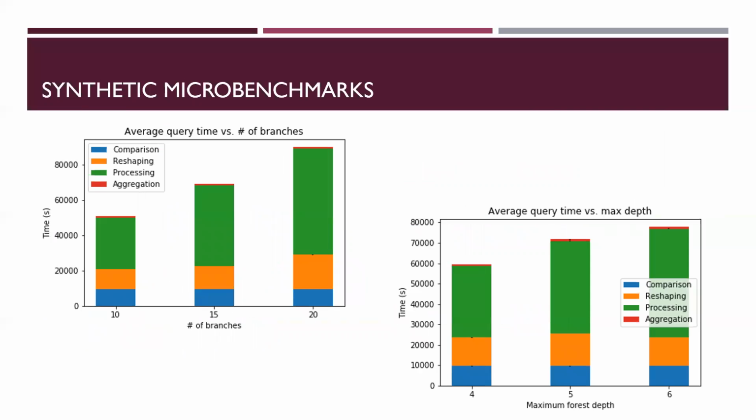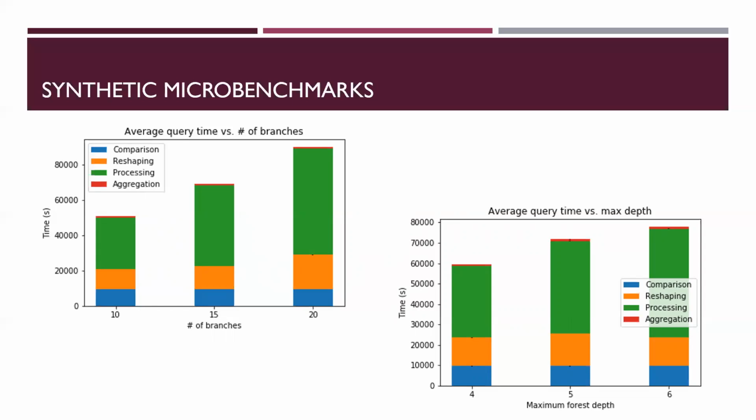We evaluated Sever on synthetic microbenchmarks as well as some real-world models. On the synthetic microbenchmarks, we found that when varying the depth, the time taken in comparison and reshuffling stages was unaffected, but the total time to process all the levels scaled approximately linearly, which makes sense since each level takes about the same amount of time.